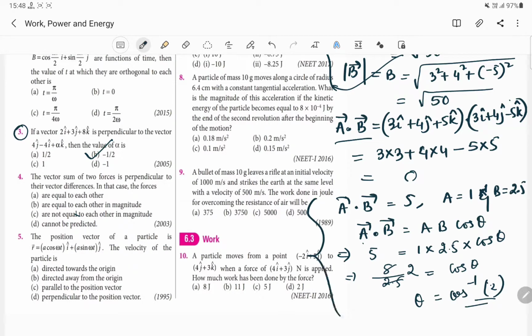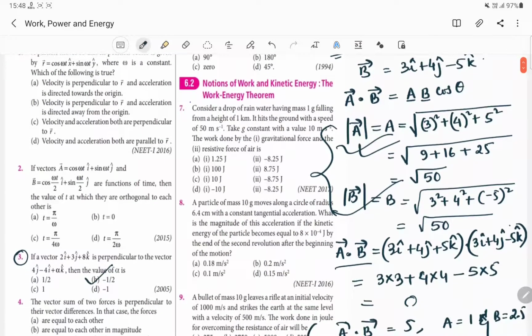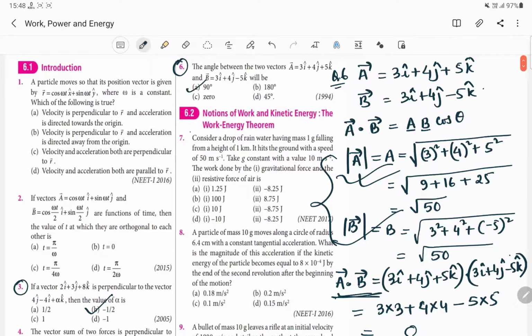This is the way to calculate. But in our question number 6, it is already 0. If we find out the dot product of these two vectors, it comes out to be 0. That means we can easily conclude that the two vectors are perpendicular to one another. So this is question number 3, and in question number 6 we have done some basic concept of our dot product. And now let us begin with our question number 7.